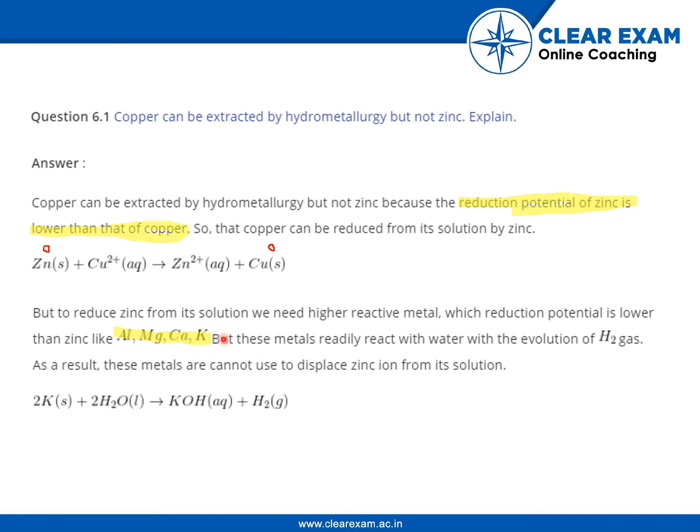But when these elements react with water, they form hydrogen gas, and this might be explosive. This reaction with water can be explosive. So these metals are not used to displace zinc ion from a solution. So this is the reaction given between potassium and water. So there is an evolution of hydrogen gas.